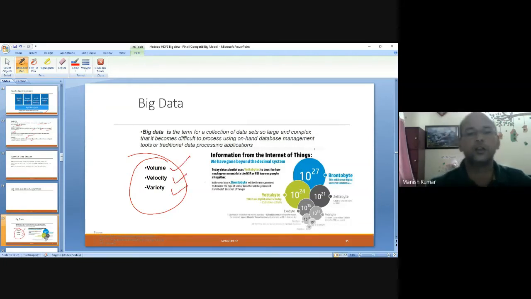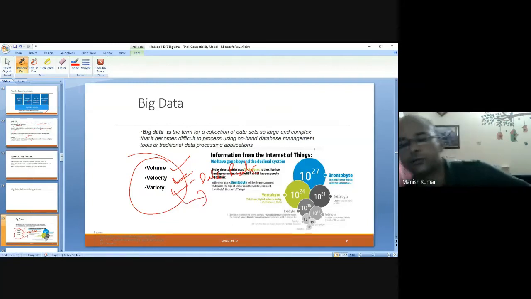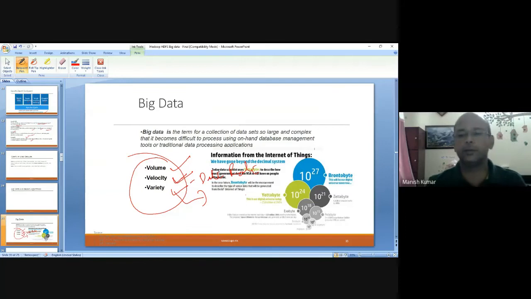Velocity means a high data rate. Variety means it may hold different types of data: multimedia, video, image, text, numerical data, or discrete data, structured and unstructured as well.